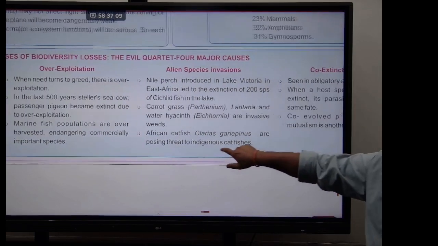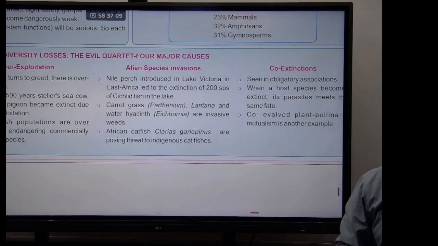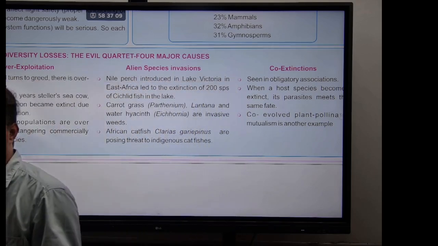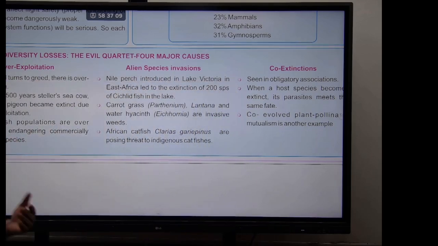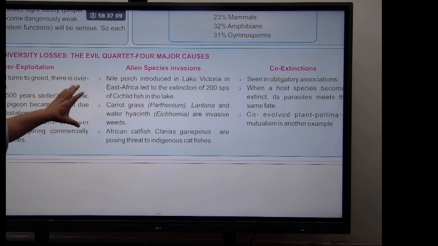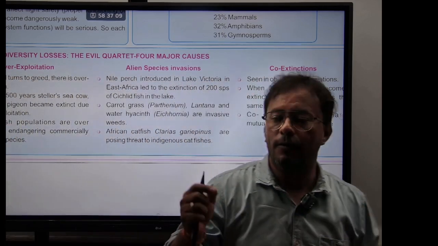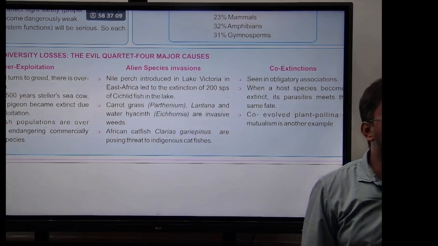And third one is alien species invasion. When a species not native to an area is introduced, wantedly or unknowingly, it is called alien species invasion. These examples are very, very important. The Nile perch introduced in Lake Victoria in East Africa led to the extinction of 200 species of cichlid fish.